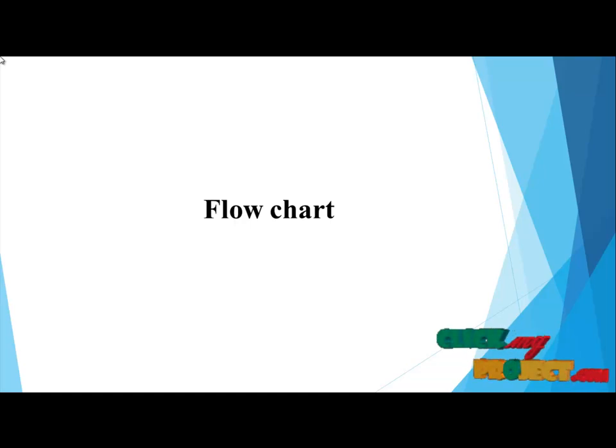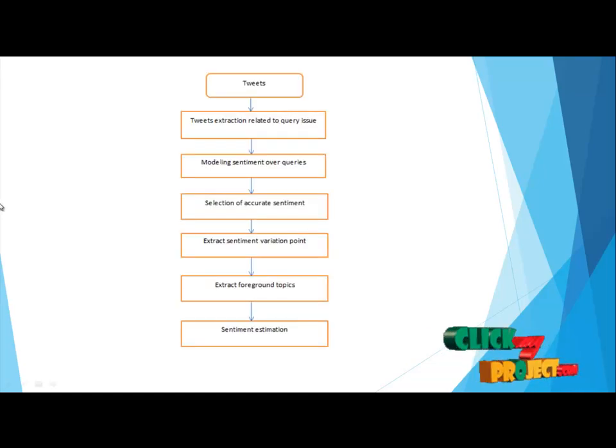Flowchart for the sentiment analysis: tweets extraction related to the query issue. After the completion of this process, go to modeling sentiment over queries, and then go to selection of accurate sentiment. After this process is completed, extract sentiment variation points. After this, extract foreground topics. After this process is completed, go to sentiment estimation. This is the flow diagram for public sentiment variation on Twitter.